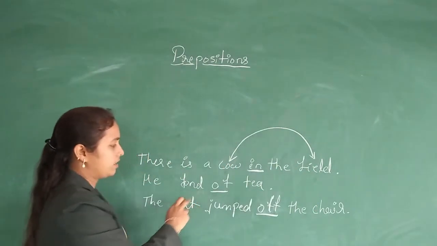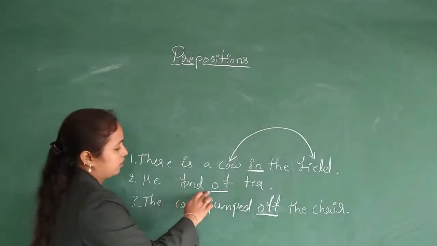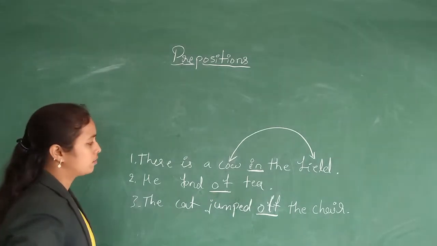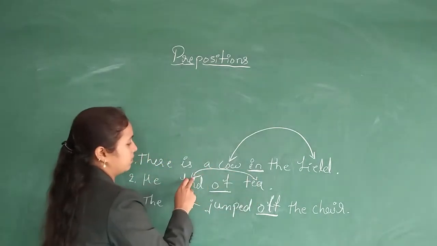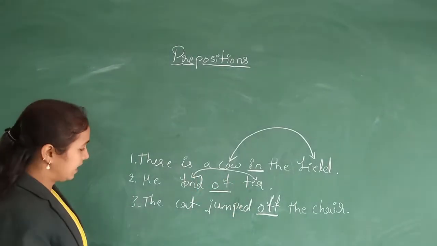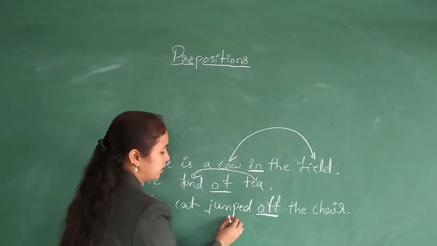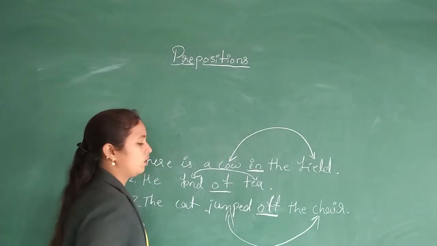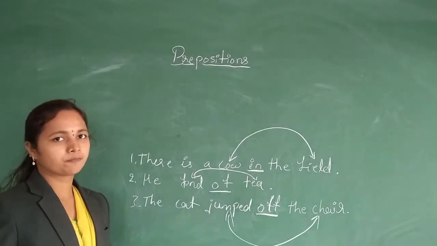In the second sentence, the word of is showing the relationship between fond and tea. In the last sentence, this off is showing the relationship between jumped and chair. So what did you come to know by looking at these sentences?